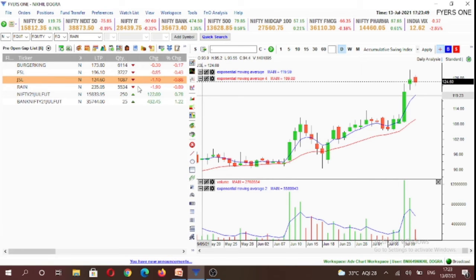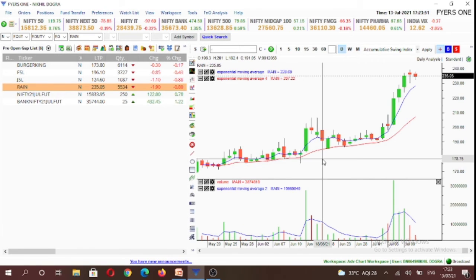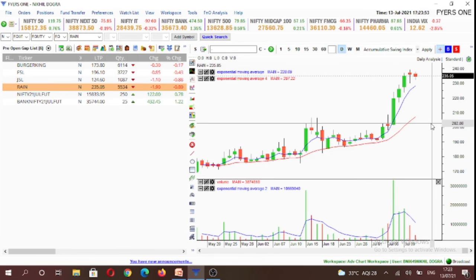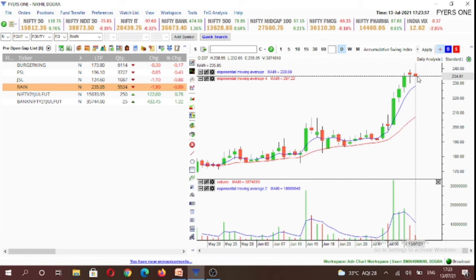And our last stock is going to be RAIN. It is again in an uptrend based on the exponential moving averages, and today was an inside candlestick. So we'll look for buying opportunity above 238.65 levels. So all these four stocks have formed inside candlesticks, and they are formed whenever there is an equilibrium between both the buyers and the sellers. So we'll look to establish a position if either side of the range breaks.